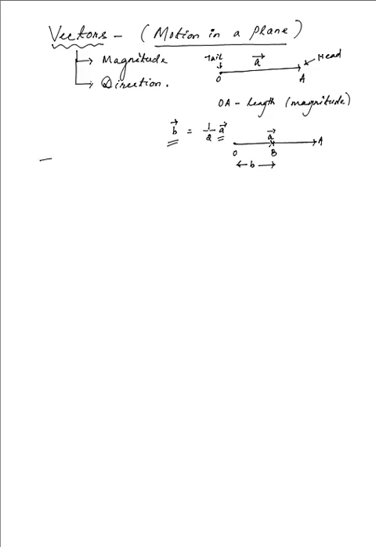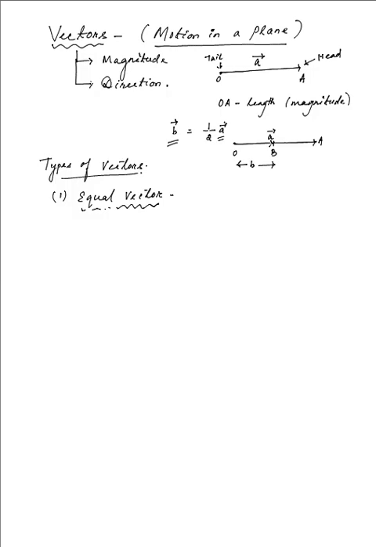Now, there are many types of vectors actually. The types of vectors that we are about to discuss, to start with, we have the equal vectors. Now, what do you mean by the term equal vectors? Obviously, two vectors will be equal if they are equal in magnitude as well as in direction.